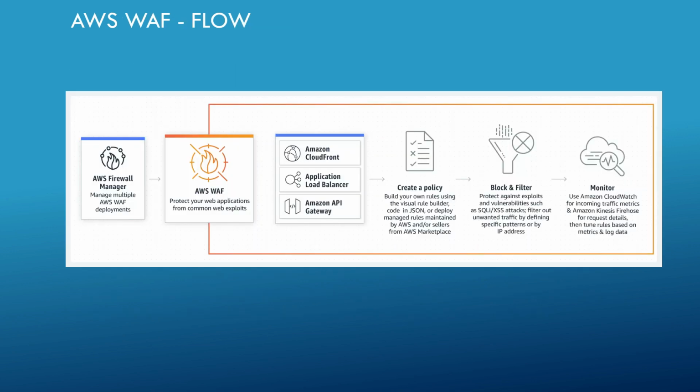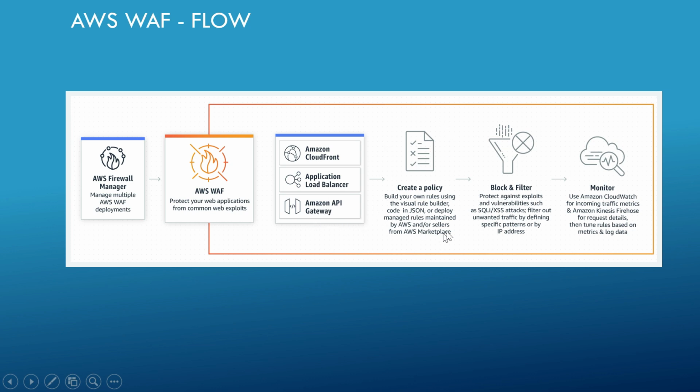Yeah, so this is the flow. So here maybe if you see the AWS Firewall Manager, anyway, we are not going to talk much about that. This is the high level again, like a tool. So it will help you to manage multiple AWS BAF deployments. So you have multiple website or multiple accounts, like AWS accounts you are running across, so that this AWS Firewall Manager can be used to manage all these AWS BAF together. So BAF we already discussed. It can be enabled to CloudFront, load balancer, or API gateway.